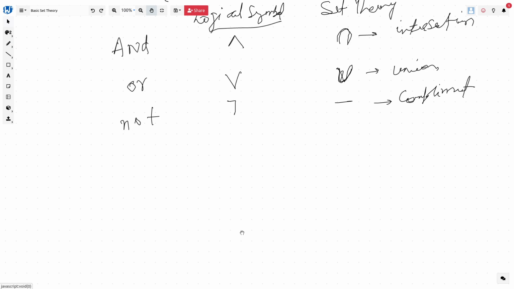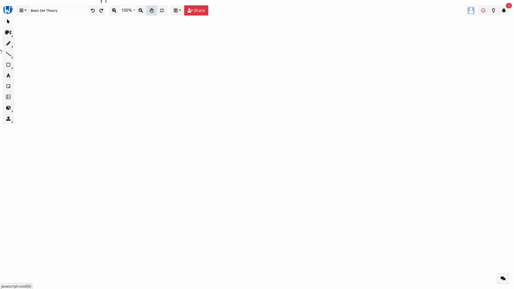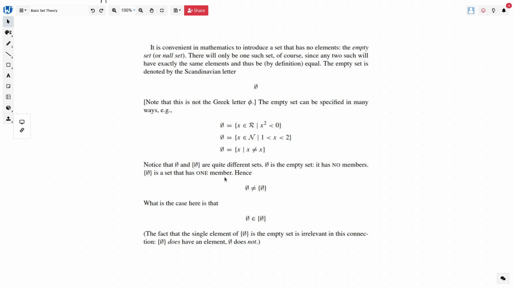So before going deep into all these symbols and the things which we have done earlier in our logic, let's try to study more about a very particular set which is quite different from the other sets. Okay, all right. So here is another set which is quite important.